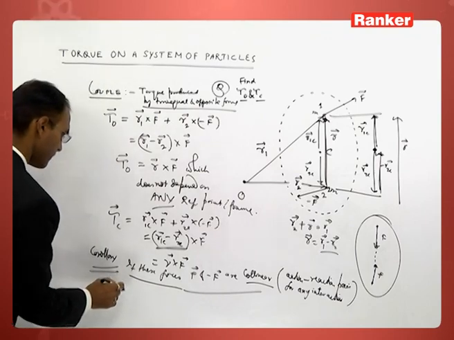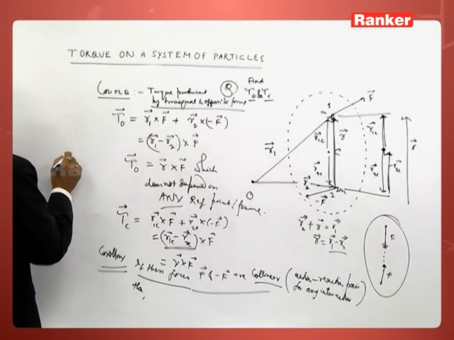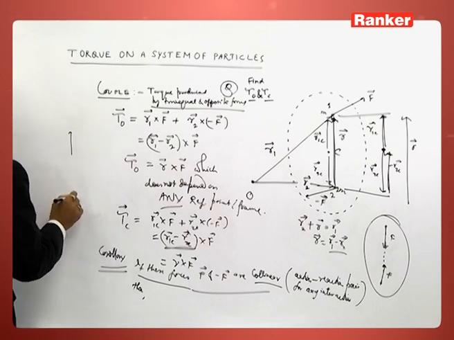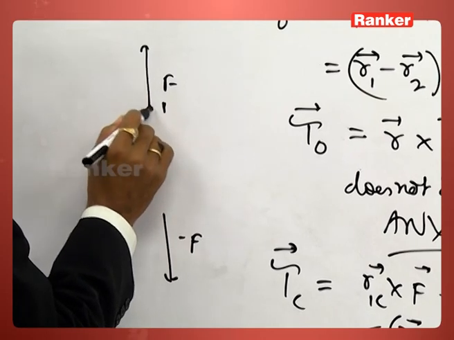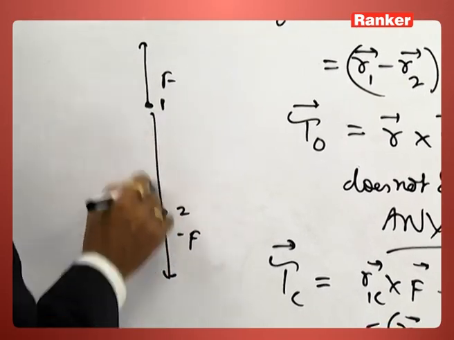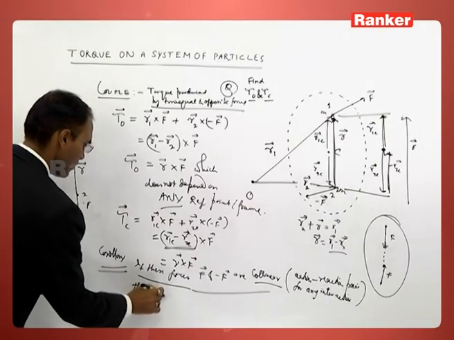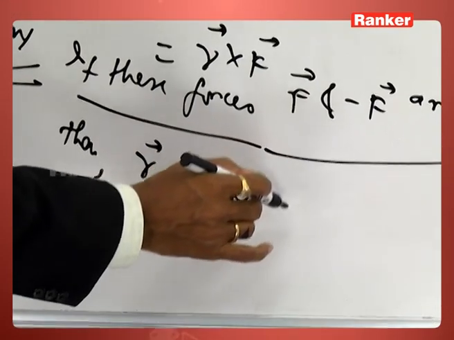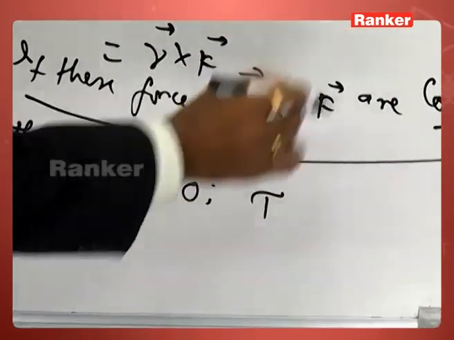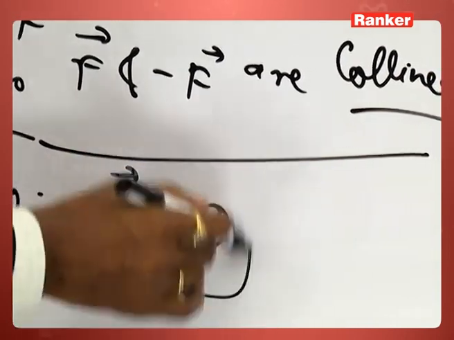If these forces are collinear, F and minus F on particle 1 and particle 2, then this vector R cross F will be equal to 0. Then the torque produced by these two forces is always 0.